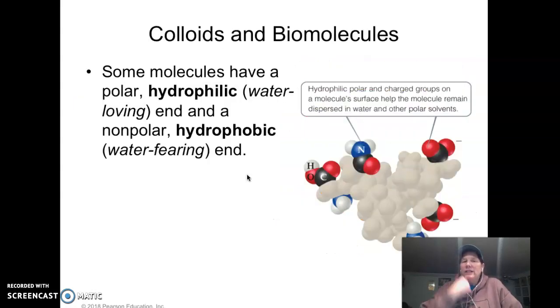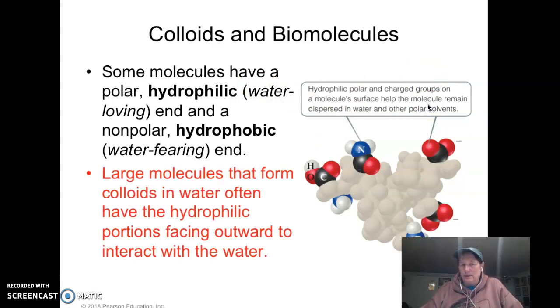We have a lot of colloids in what they call biomolecules. Biomolecules are the molecules inside of us. There's four of them, and they're basically responsible for life, okay? In some molecules, you have what they call hydrophilic. They like water, one end, and then the other end might be hydrophobic. It's afraid of water. And they situate themselves according to these. And again, those make up these colloids. They'll be in a water solution, but they're going to situate themselves so that they're not near the various ends, okay?